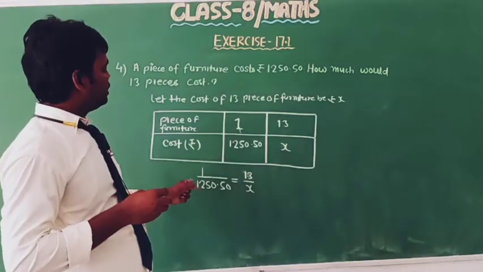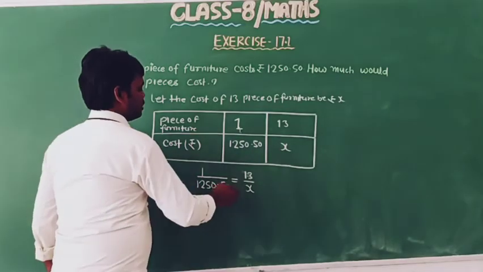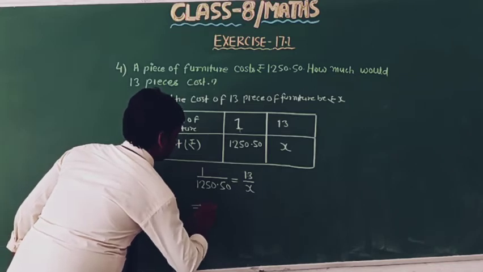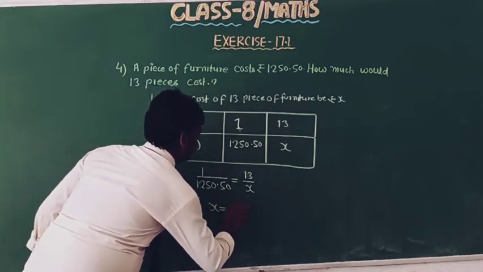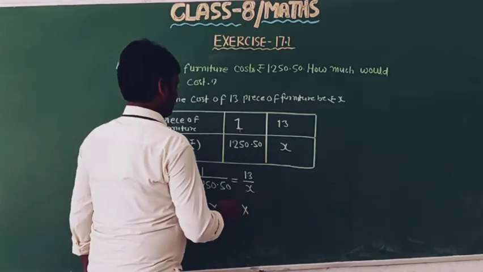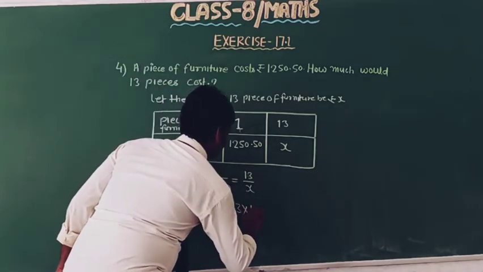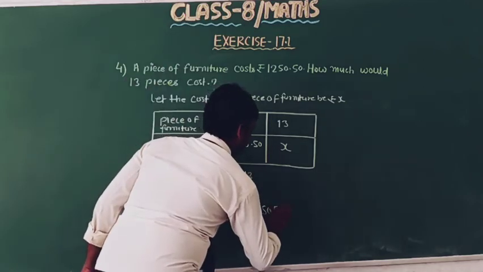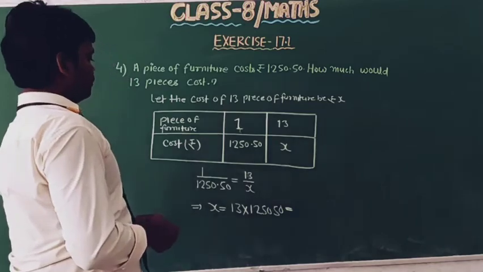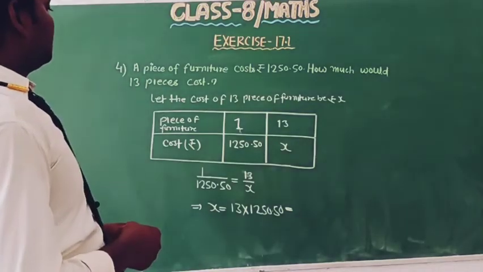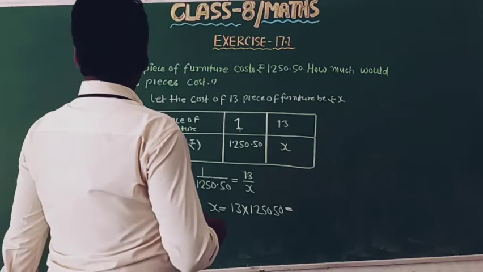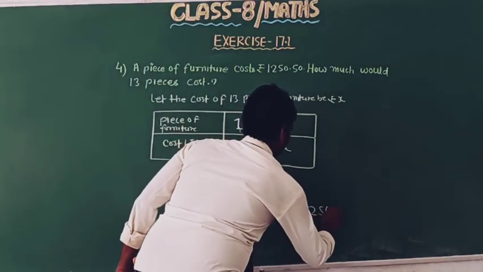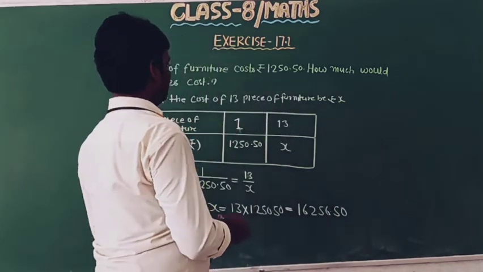Here we need to find the value of x, so we cross multiply, so x equals 13 into 1250.50, and after multiplication we will get 16256.50.